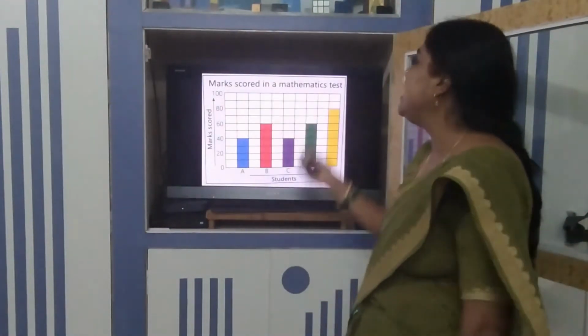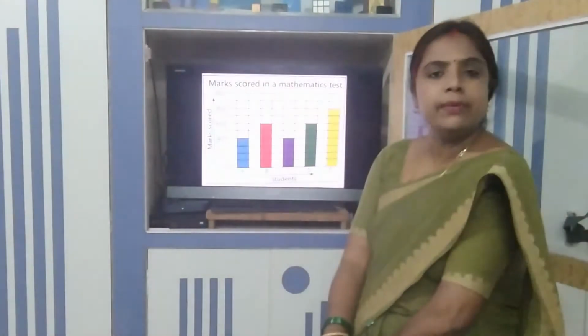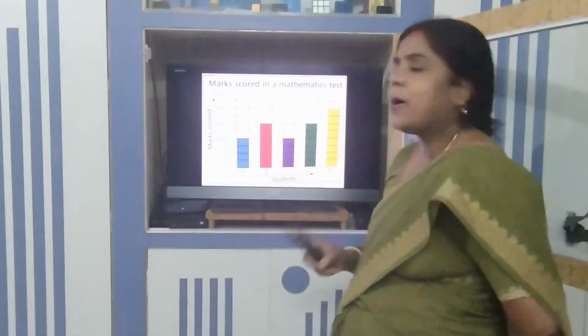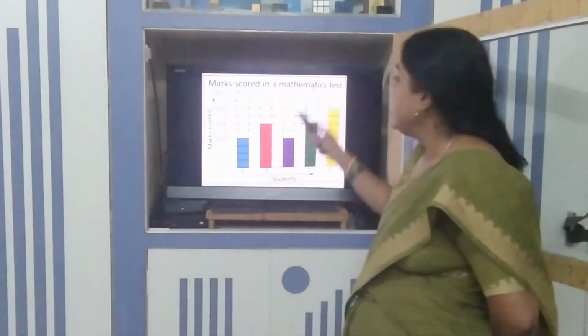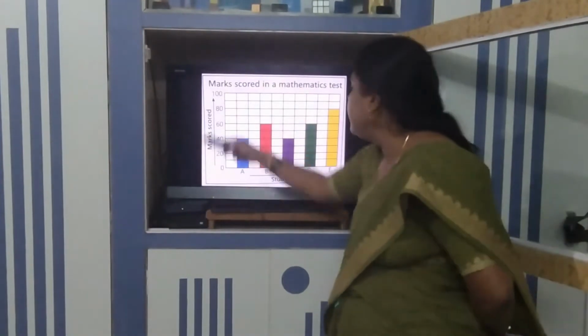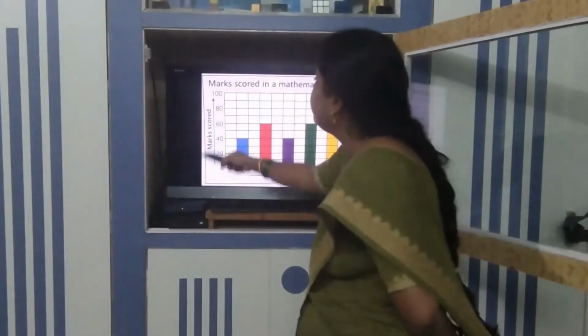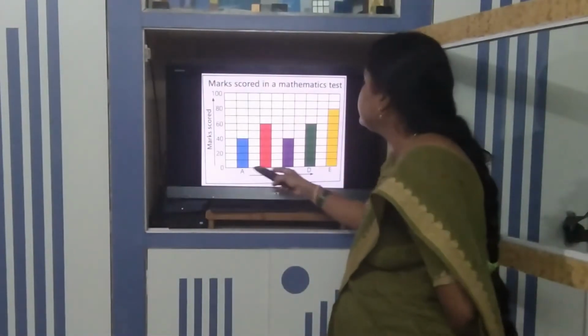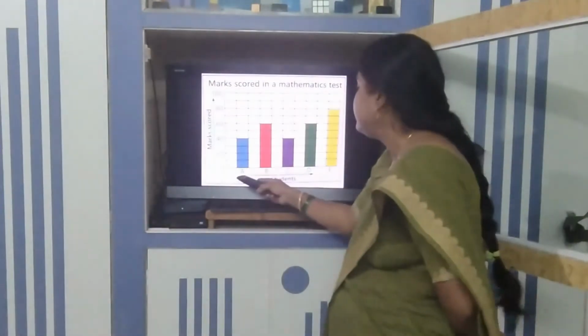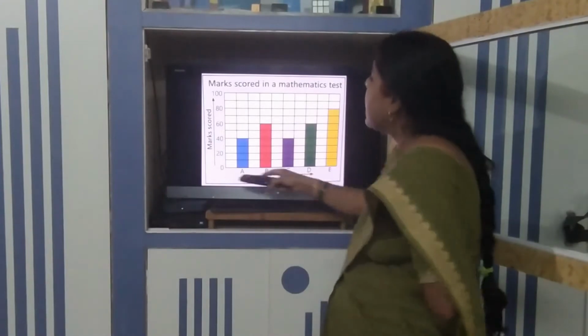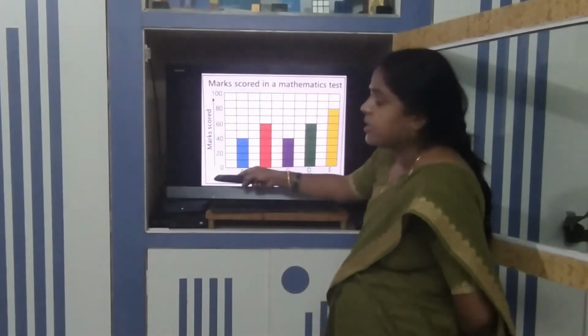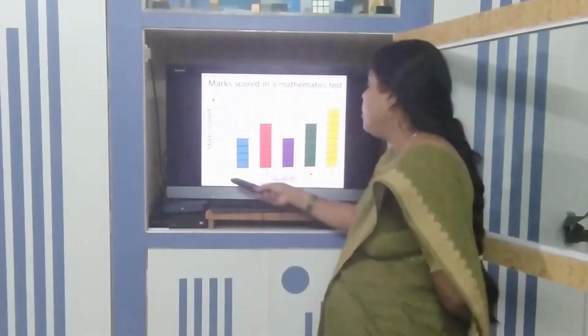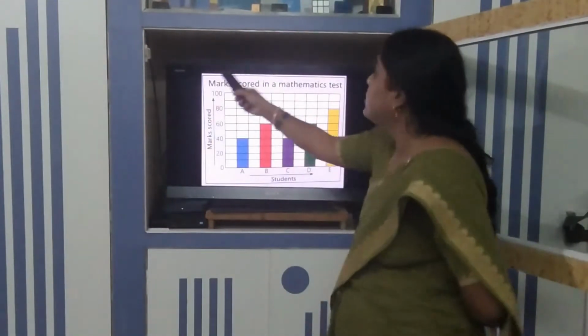Now, if anybody tells you to interpret this, what will you do? The first part is the title. The second part is labeling. On one side I have written students, and on the other it is written marks scored. Labeling means the names of the students, here they have written A, B, C, D. And on this side is the number of marks, how much each scored. Okay, so this is all about this.